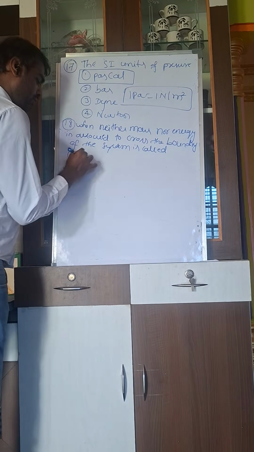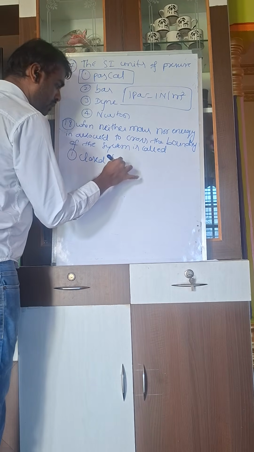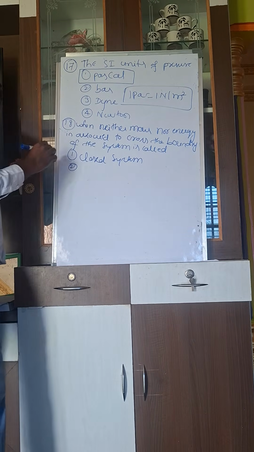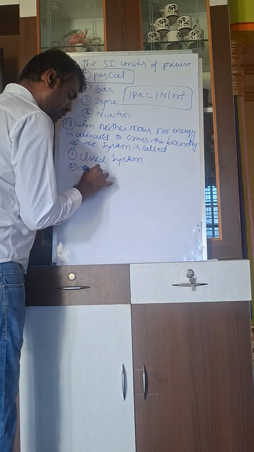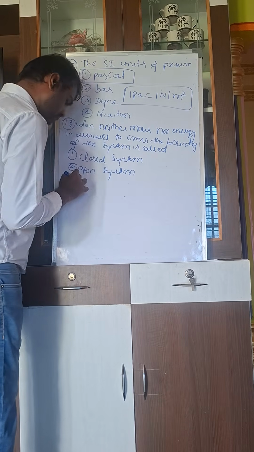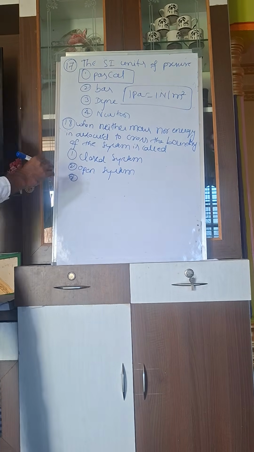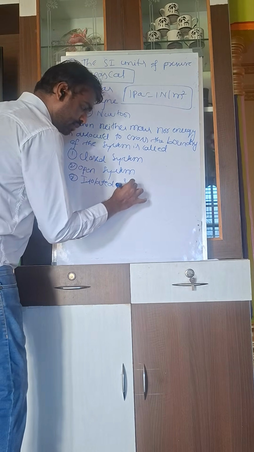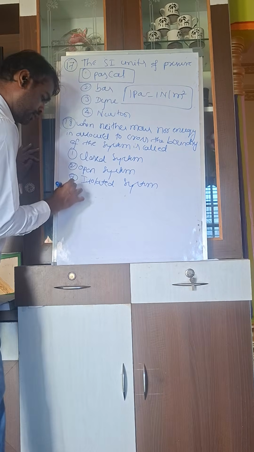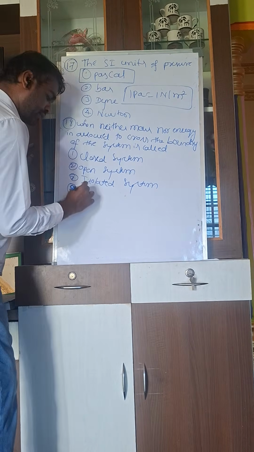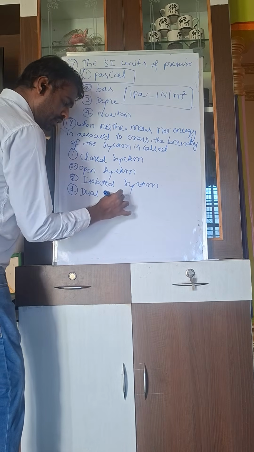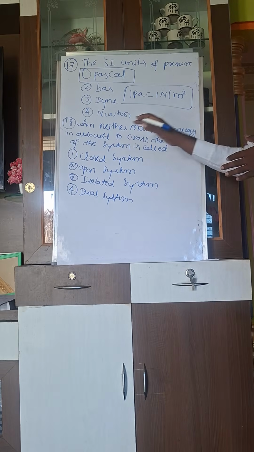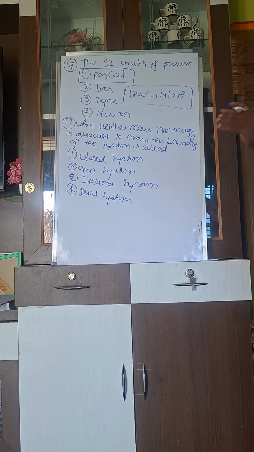The first option is closed system, the second is open system, the third is isolated system, and the fourth is dual system. Please, all of you look here. What is the question? When neither mass nor energy is allowed to cross the boundary of the system, it is called.